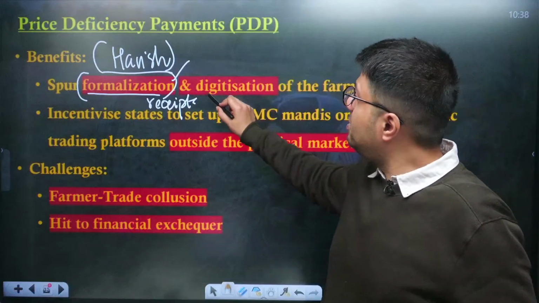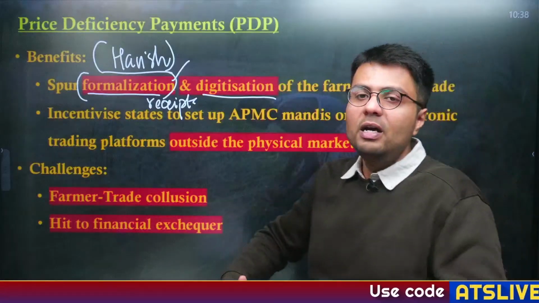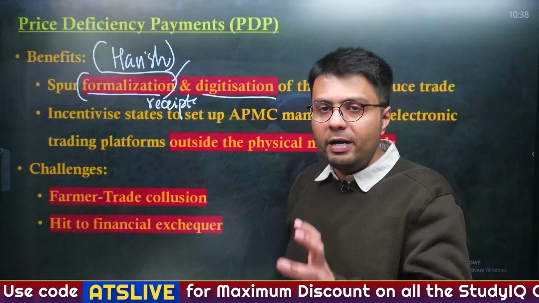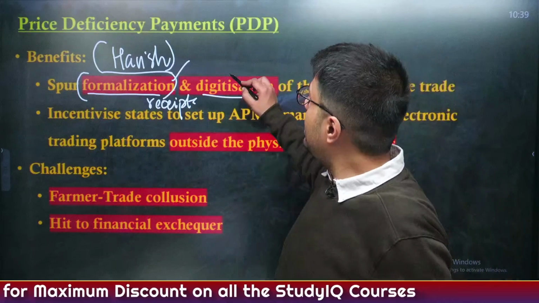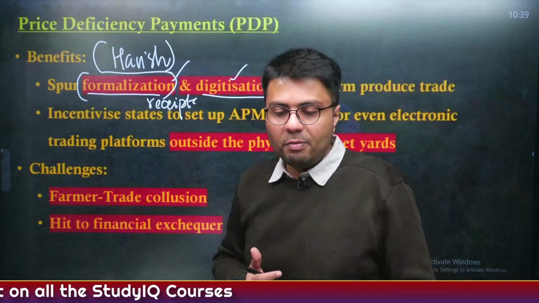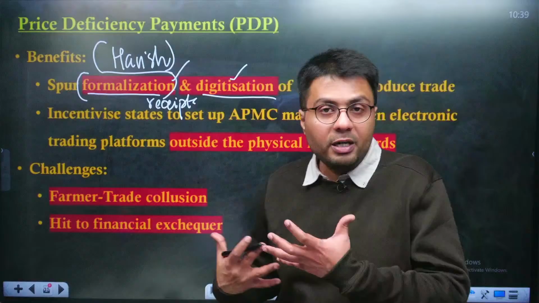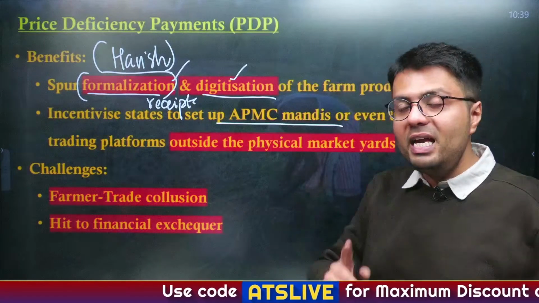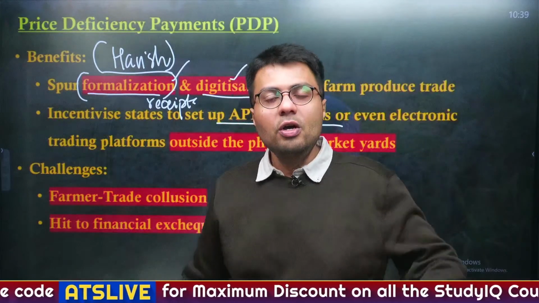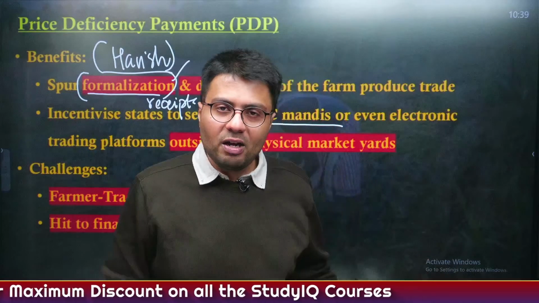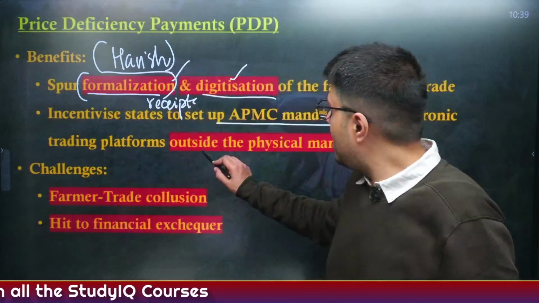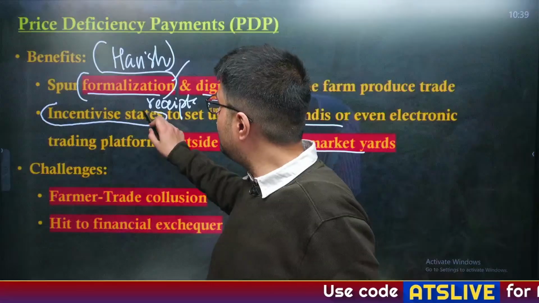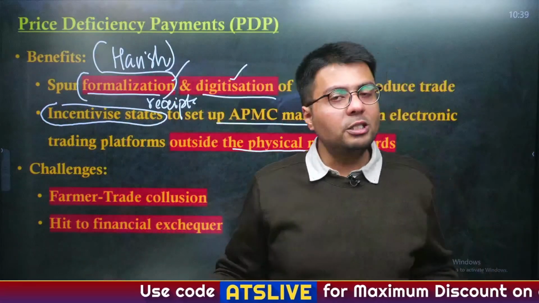Also, this will increase digitization efforts, as the government has said it needs to make the farmer produce market more digitalized, and as farmers will be required to be issued a receipt, it will promote digitization in the farmer market. Also, by virtue of government support, the central government can highlight that states need to set up APMC mandis even outside the geographical location of mandis, so as to ease transactions in agricultural produce, and these can be set up even outside the physical market yards. Using such schemes, the government can incentivize states to accept and implement such measures.